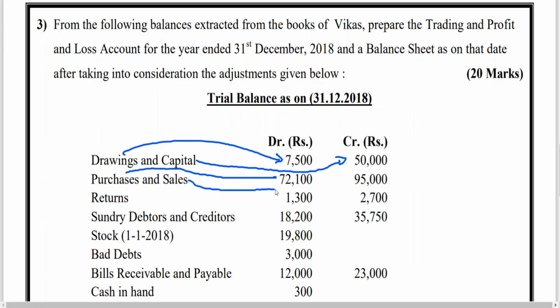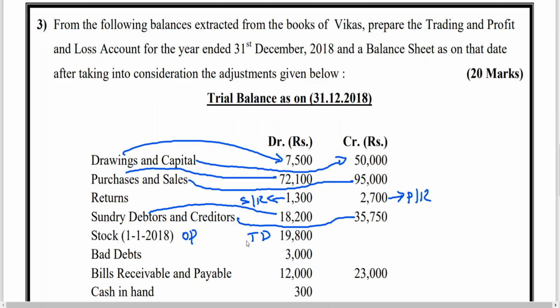Sales will show which balance? Credit balance. This returns is nothing but sales returns. This returns is nothing but purchase returns. This is debtors. This is creditors. Debtors shows debit balance. This is opening stock, trading account, debit side. Bad debts, profit and loss account, debit side. Bills receivable, asset. Bills payable, liability.